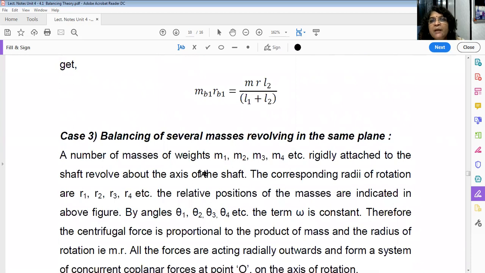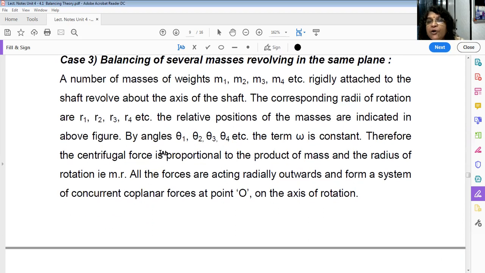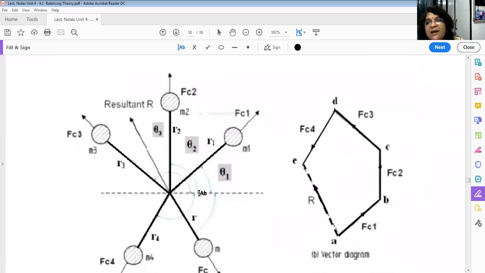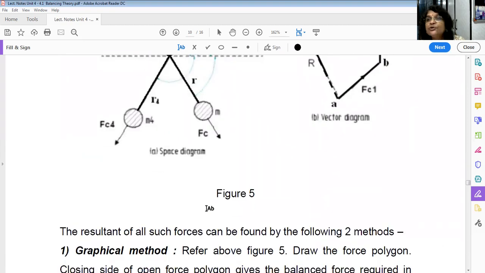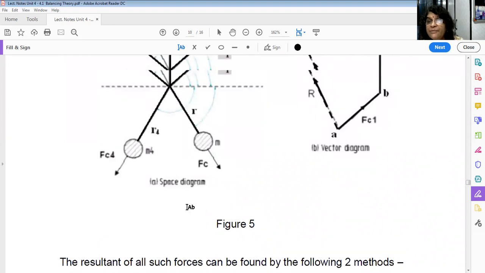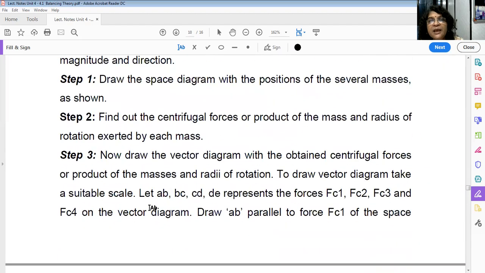So let us read balancing of several masses. A number of masses are there, M1, M2, M3, M4 at corresponding radii R1, R2, R3, R4 and at corresponding angles theta 1, theta 2, theta 3, theta 4. All these masses are at an angle from, say, the positive x-axis. So all this is known to you. There are two methods to find out the unbalance here: one is the graphical method and the other is the analytical method.